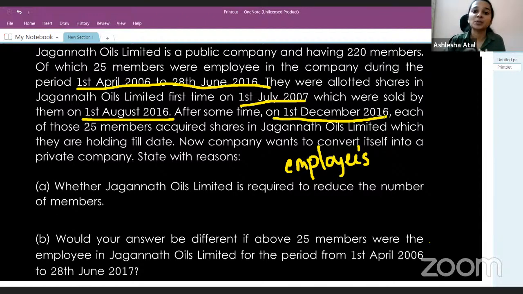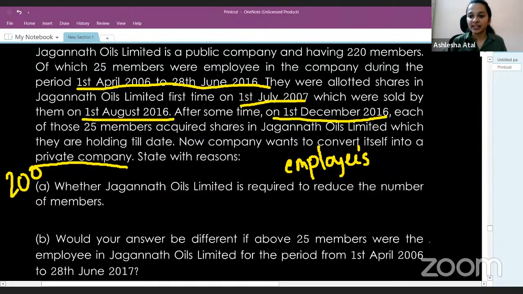And now the company wants to convert itself into a private company. For a public company, we know there's no restriction on the maximum number of members. There can be n number of members. But in case of a private company, there's a restriction of 200. Now let's look at the first part of the question. Whether Jagannath Oils Limited is required to reduce the number of members, now that it has to convert into a private company?